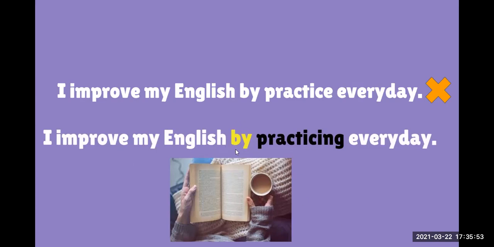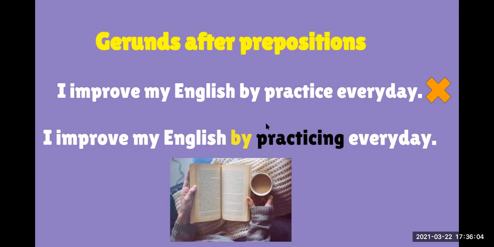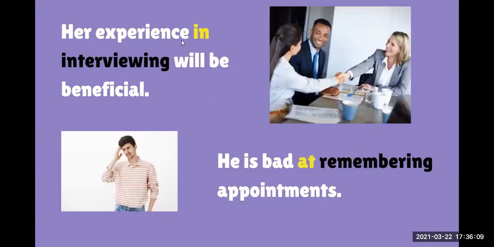So when you have prepositions and a verb, remember always with ing. Okay? For example, gerunds after prepositions. This is the second use of the ing form of the verb. Her experience in interviewing will be beneficial. As you can see, in is a preposition. Interview is a verb. So interviewing. Okay? Here we have another. He's bad at remembering appointments. At is a preposition and remember is a verb.